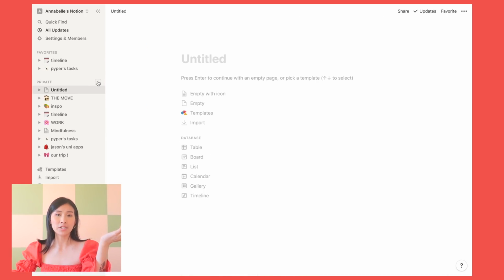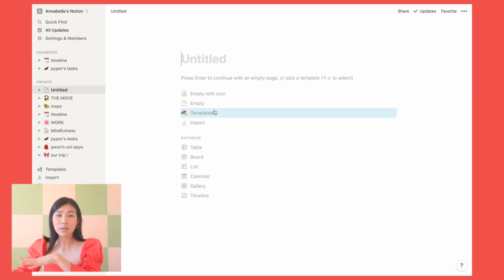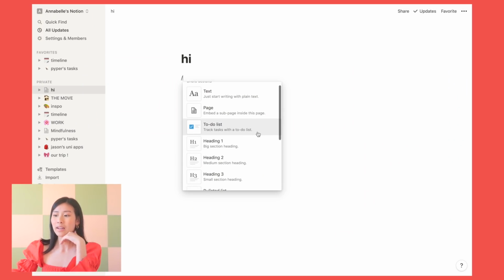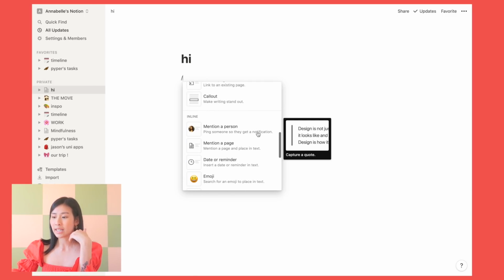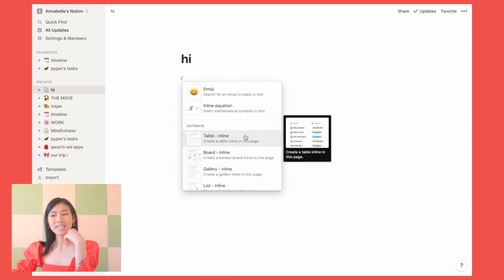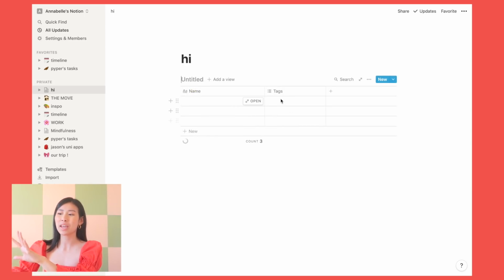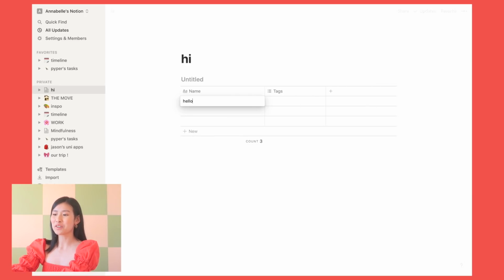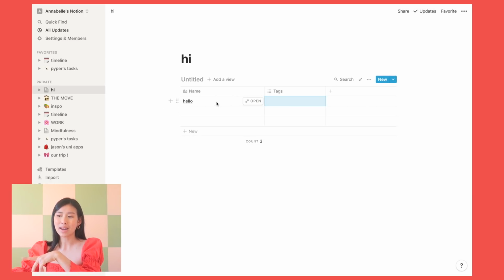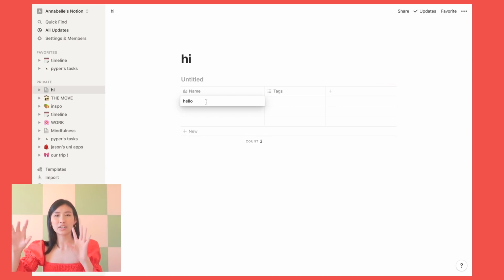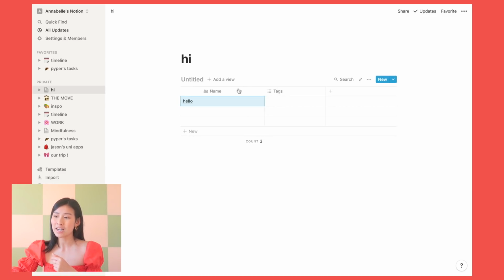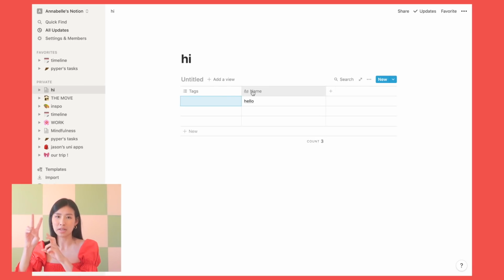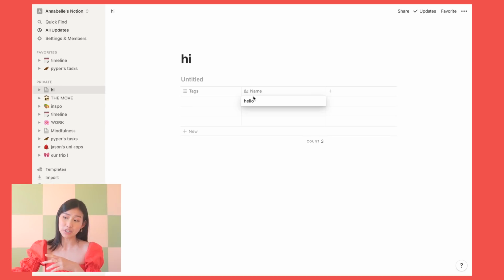If I just open a new page, every page can start as a template or just completely empty, full of possibilities. A quick example of how I did that was to add in an inline chart, but I tweaked it a little bit because the way that they require charts to be is it always starts with a name, and whatever you put in the name is automatically a page. That's something I decided to switch up because you can drag all of these categories and you can get rid of anything you want except the name, the title. You can't get rid of this page feature.